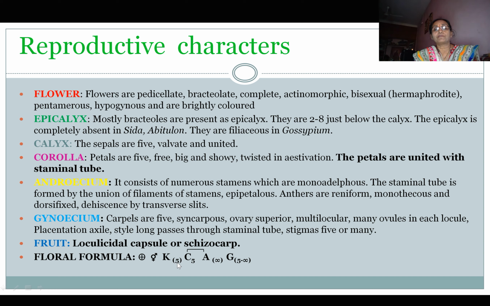Then floral formula, according to the characters. It is actinomorphic, bisexual, calyx 5, they are gamosepalous, corolla 5, they are free, androecium, they are infinite and they are in staminal tube. Then epicalyx, the stamens are adnate to the corolla. Gynoecium 5 to infinite carpels and they are syncarpous.